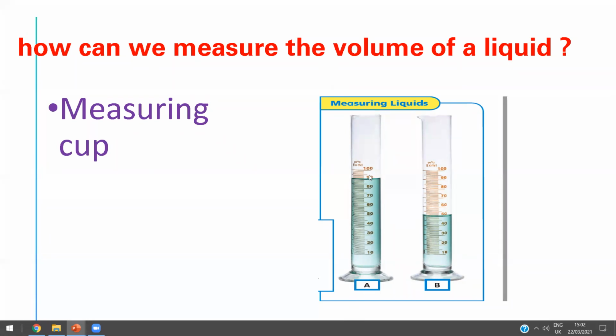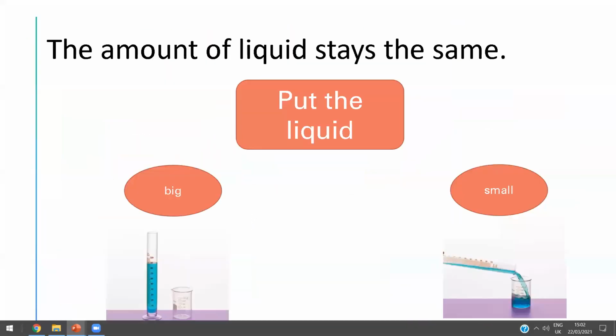Can you read this? 90. Amazing. And here it's 50 milliliters. Amazing, honey. So we can measure the volume of a liquid by a measuring cup. Thanks a lot, Aris.